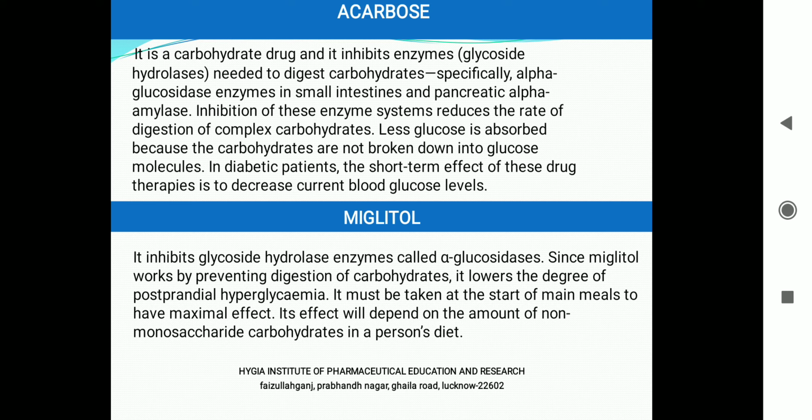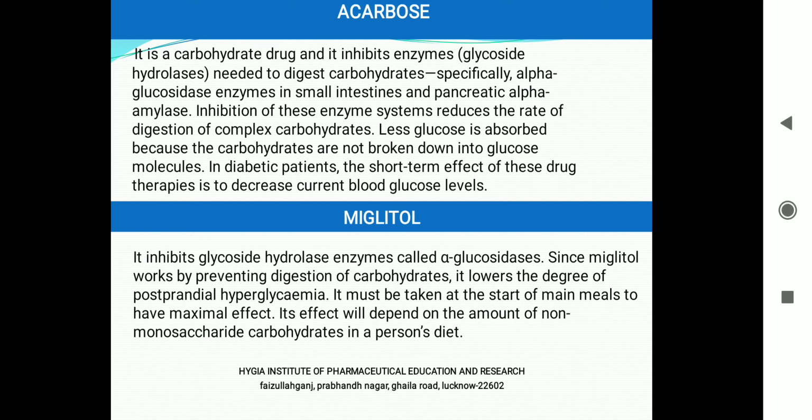So up to a certain level, this is fine. Most of the patients cannot tolerate sulfonylureas, biguanides, meglitinides, etc. So these acarbose and miglitol drugs are prescribed to them, but they will only work if the patient is eating carbohydrate.